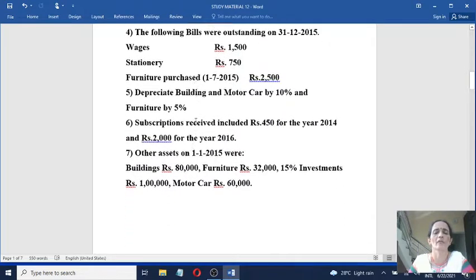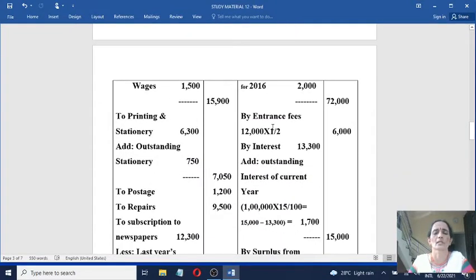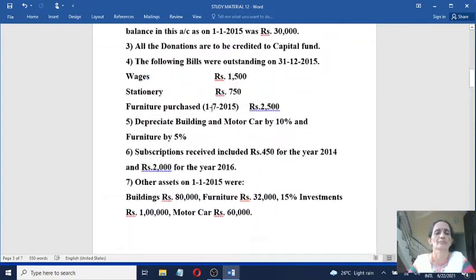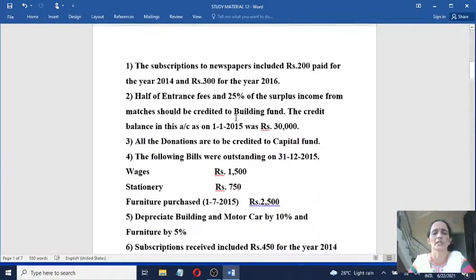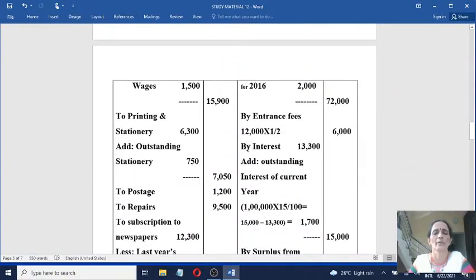So half of entrance fees must be taken as revenue receipt. So record it here on the credit side, by entrance fees 12,000 into half, that is 6,000. Similarly, next one, by interest you will record. So here to interest 13,300, interest received 13,300, you will record it on the credit side of income and expenditure account, revenue receipt, by interest 13,300.